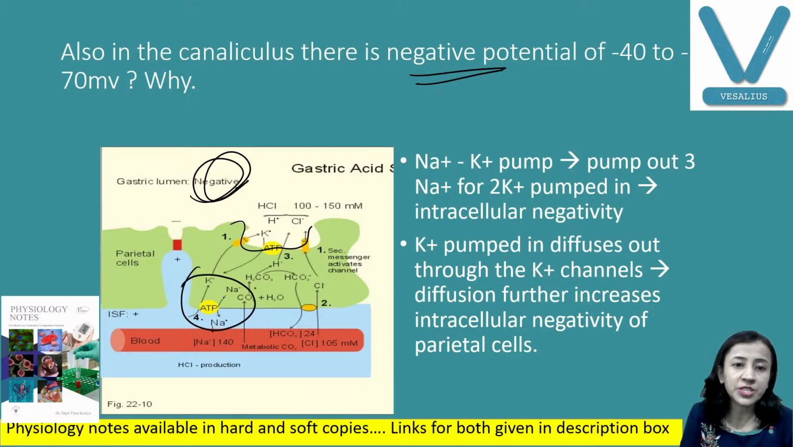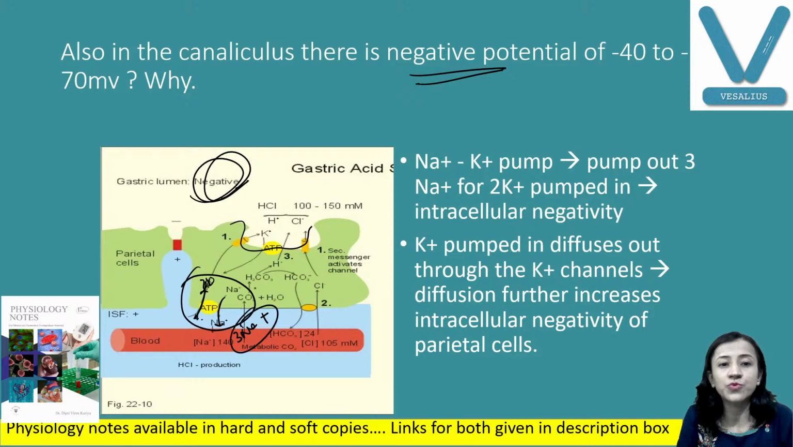So what is the action of the sodium potassium pump? It pumps 3 sodium out and 2 potassium in. So because one net positive ion moves out, there is a gradient, which is intracellular negativity that is created here. And these potassium ions which are entering will move into the lumen through potassium channels. They are present at the basolateral as well as the apical membrane, and this diffusion further increases intracellular negativity inside.